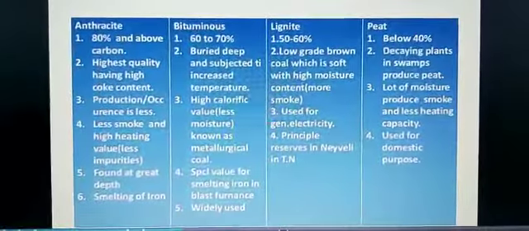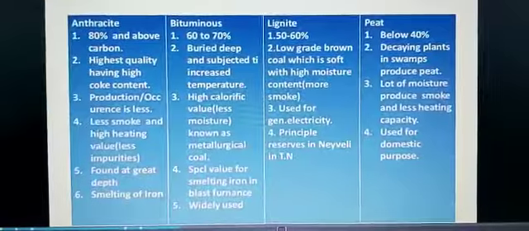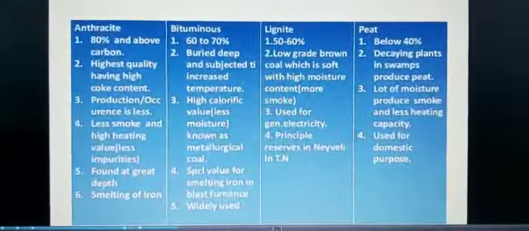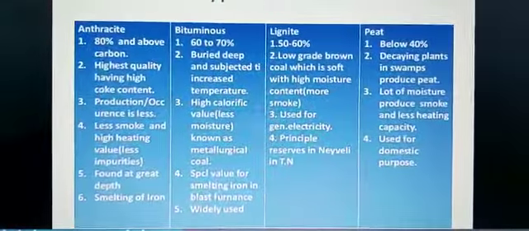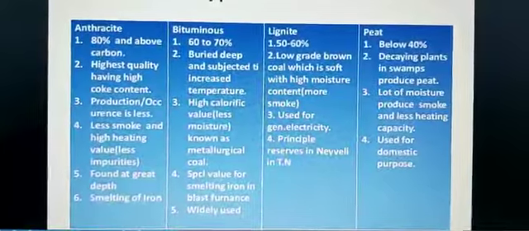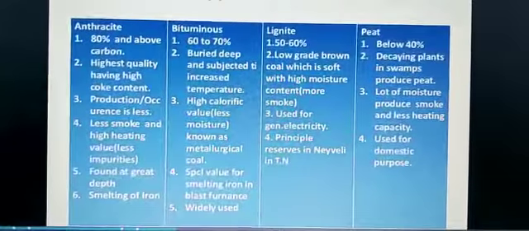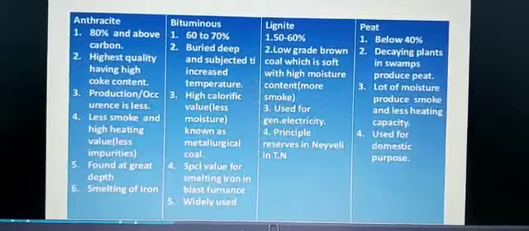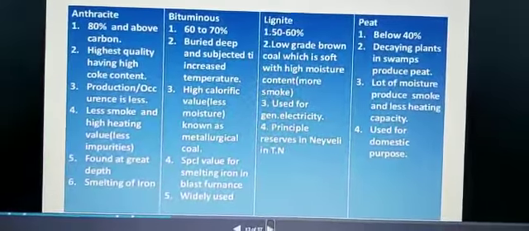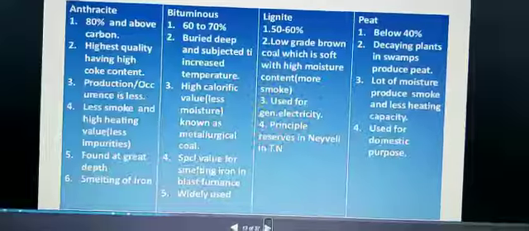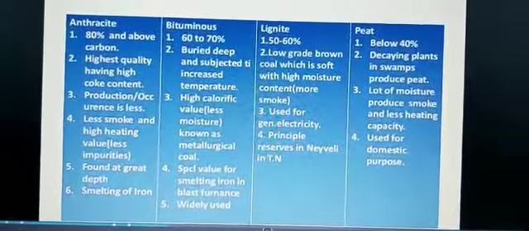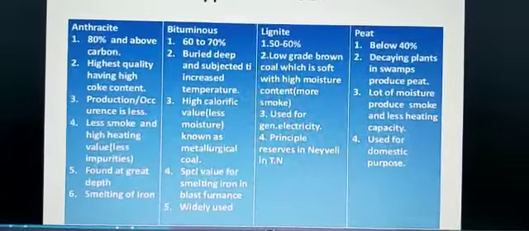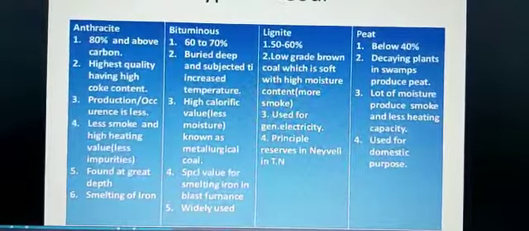Now, children, I have already explained this, but you can see here it is written that in the first group, 80% and above till 90, highest quality having high coke content, occurrence is less, pollution is very less because it gives less smoke and has high heating value.